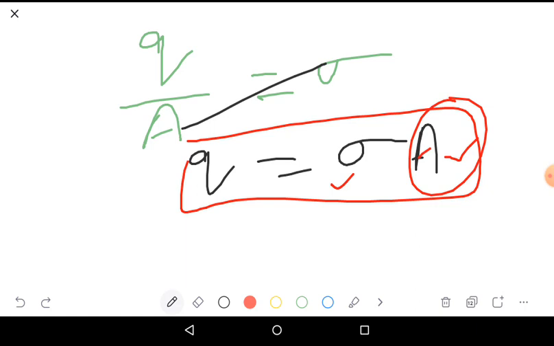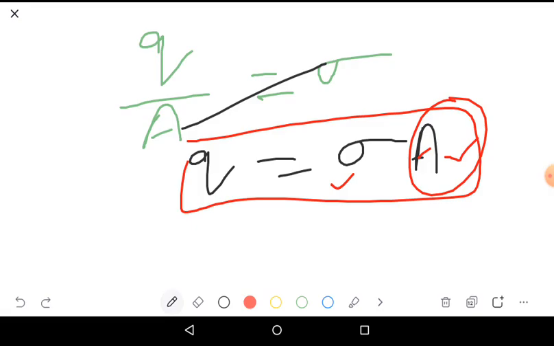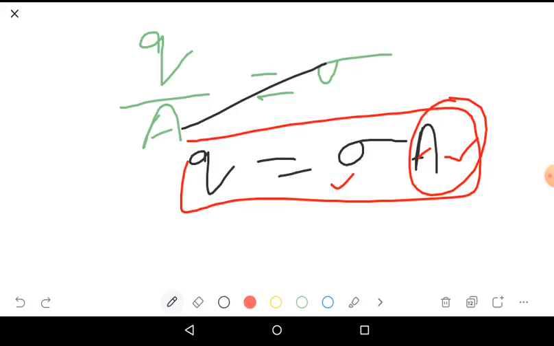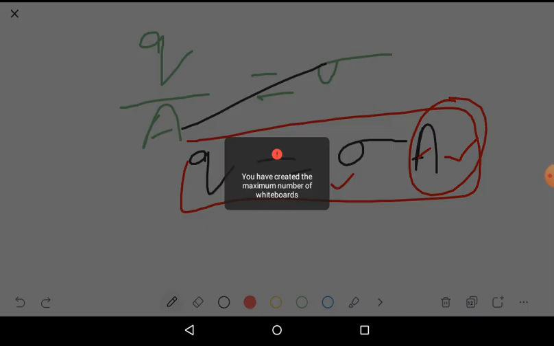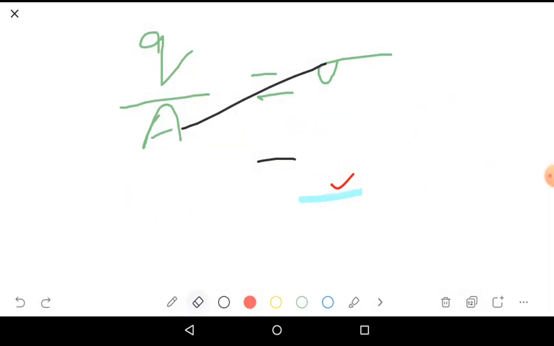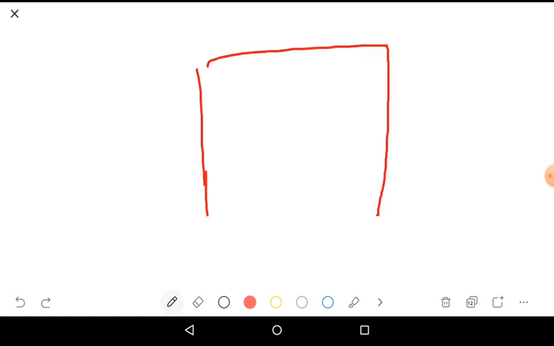For that, I will consider a metal surface in a rectangular or square shape.